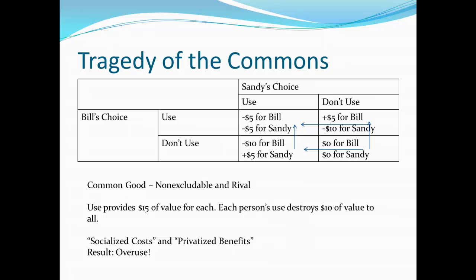By taking the cost, it's no longer socialized, now it's privatized. If you have privatized benefits and privatized costs, then we tend not to see overuse. So here we see that game theory can be used to describe some of the problems that arise with public goods and with the tragedy of the commons. We can think about it in this game theoretic Nash equilibrium kind of way.